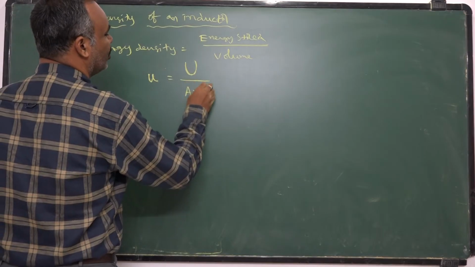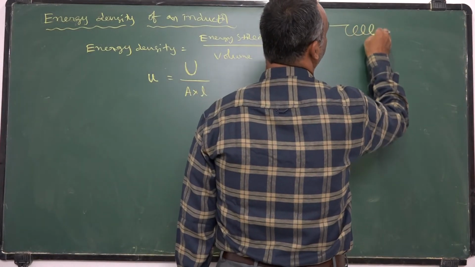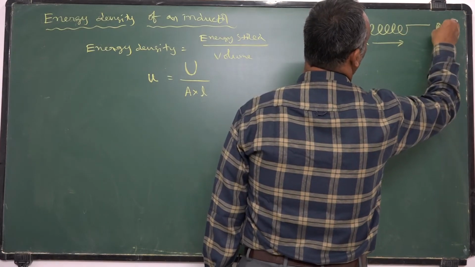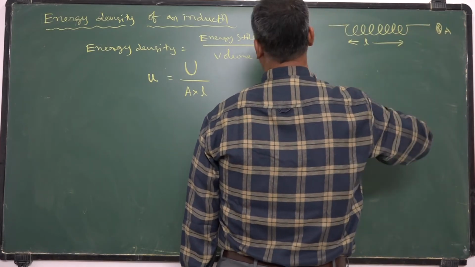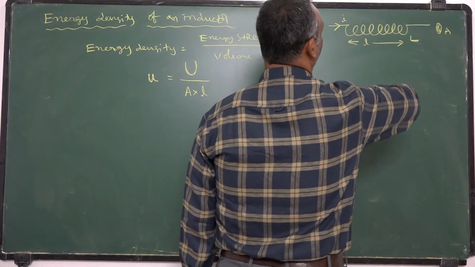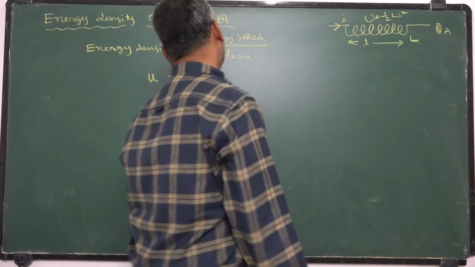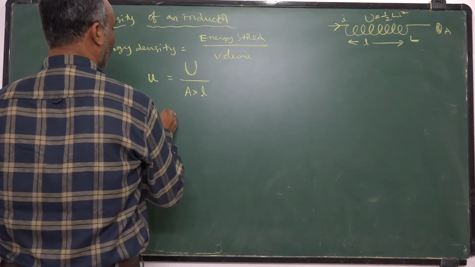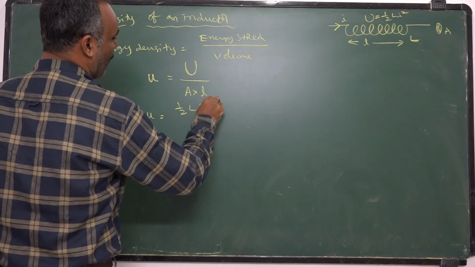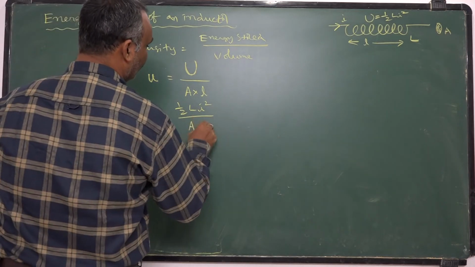Volume means area of cross section into length of the inductor. Let an inductor be here. Length of the inductor is l, area of cross section is A. So volume is area of cross section into length. Let L is the self inductance of this, I is the strength of current passing through it. Energy stored is given by half Li square. So energy density, whenever you want small u, you should take energy half Li square by area of cross section into length.